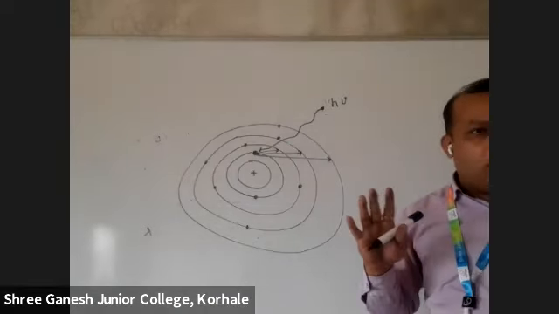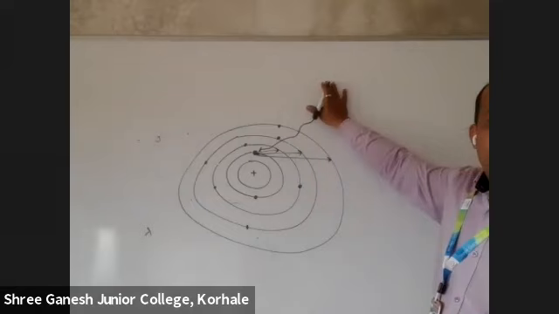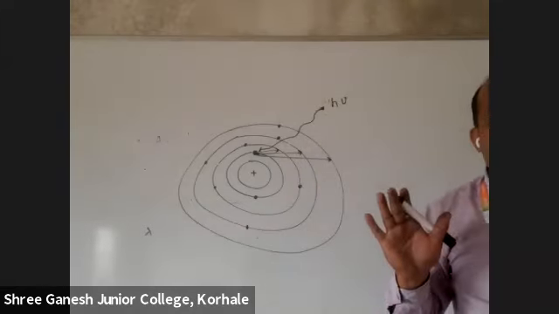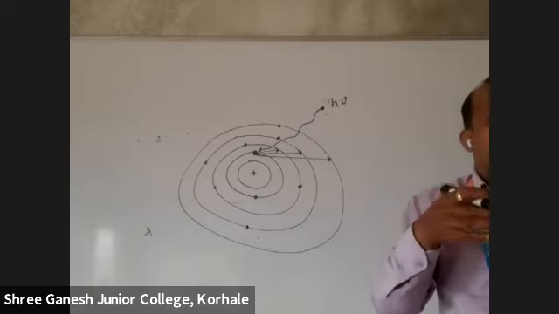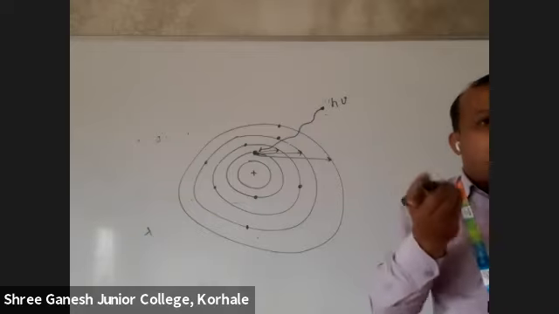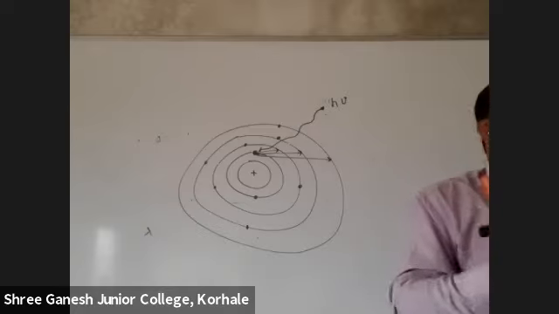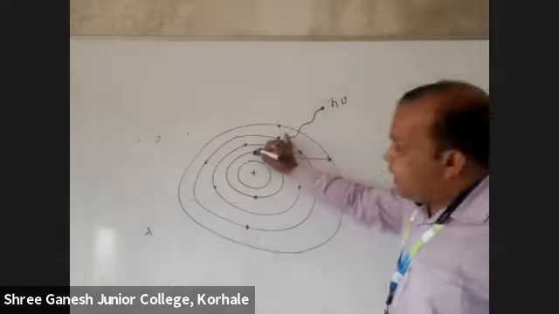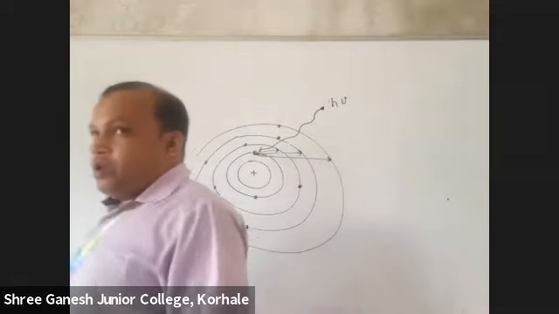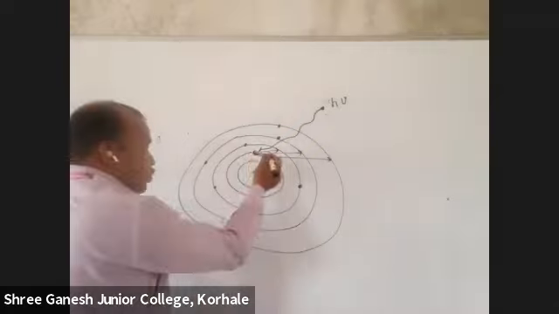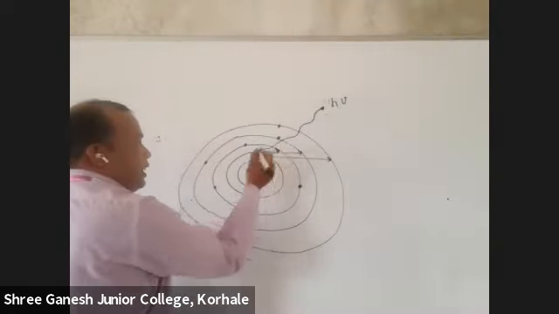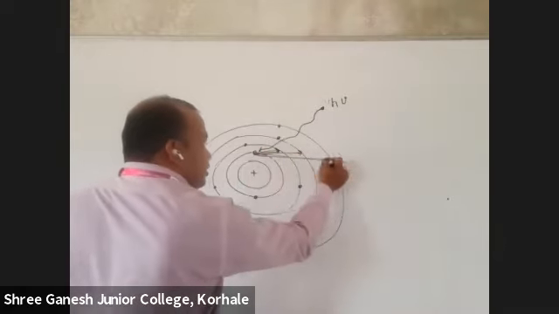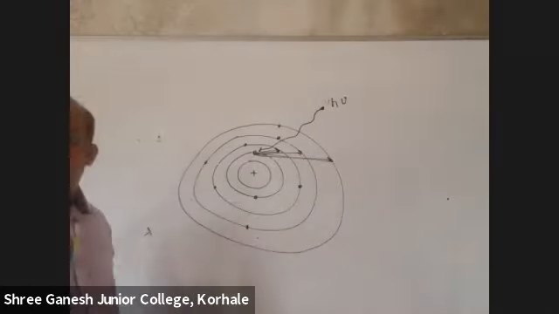Are you getting it? Until we give this energy, we say the electron is in the ground state. If we give energy to it, its energy will increase and it gets excited. So we say excited state. If you provide energy to this electron, it will jump to an outer shell, not necessarily the outermost. It can come till here. But if you give more energy, it can go till here. If you give even more energy, it will go till here.